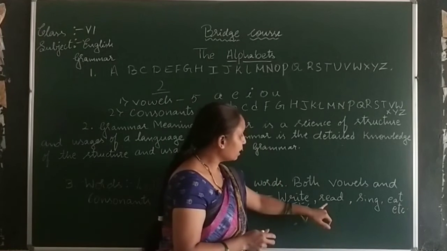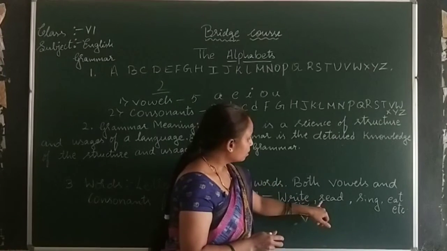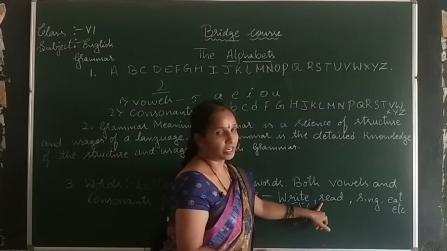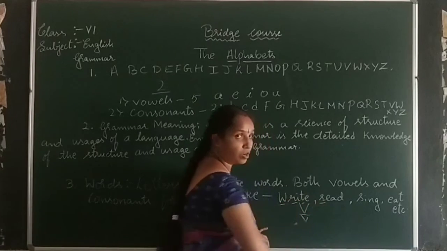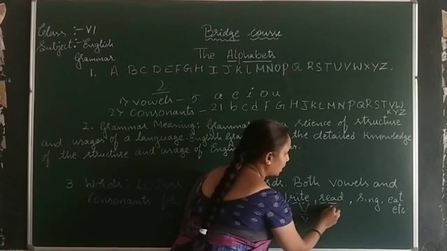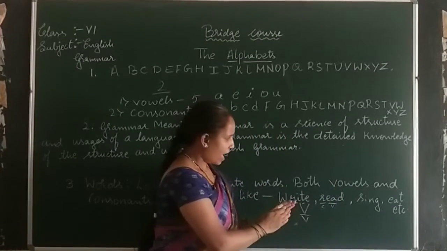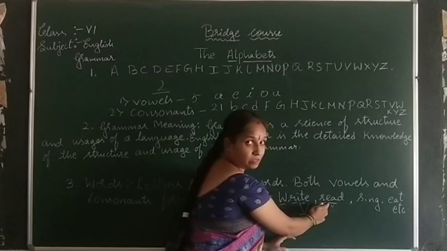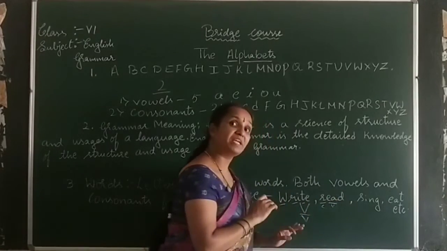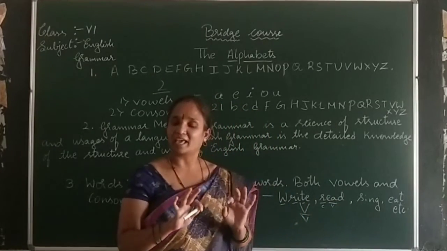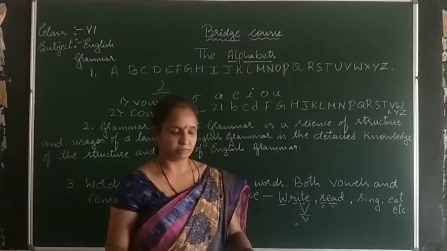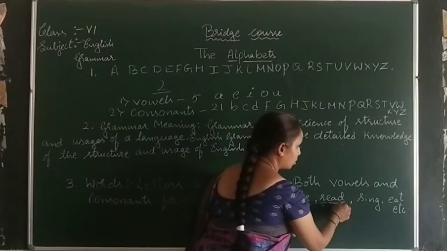In the same way, here you can see. First is consonant. R is consonant. E-A is vowel. You can see as soon as a vowel is there, another vowel has been repeated. Yes, it can be done. There is no problem. Okay, next is consonant.